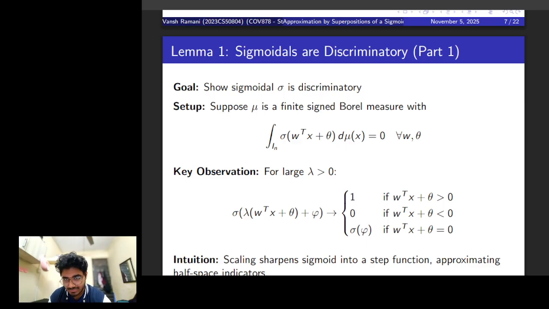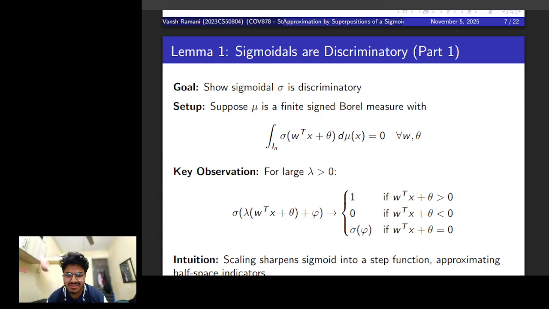So the measure comes out to be zero, and that's what we want to show. The main idea is to see what happens when I make my sigmoidal infinitely steep. So I can scale its input by a large parameter lambda. I can say there's a very large lambda. As lambda goes to infinity, the smooth sigmoidal function sharpens onto a very steep step.